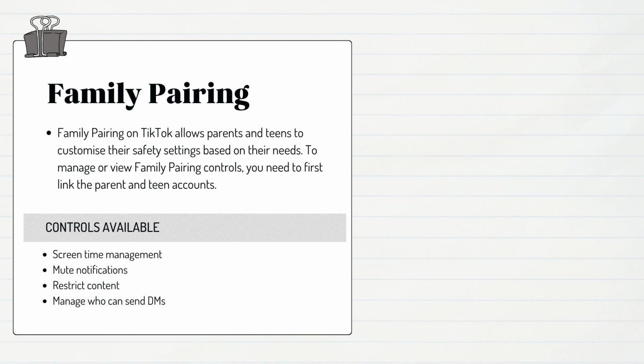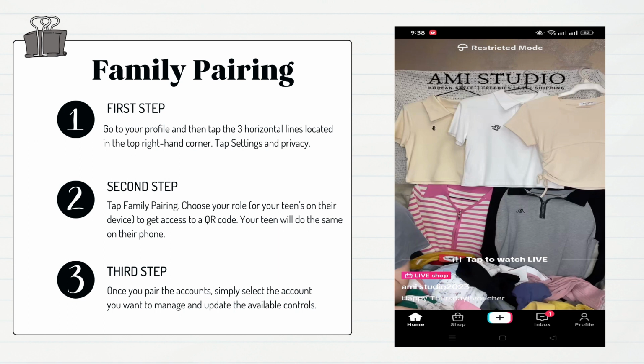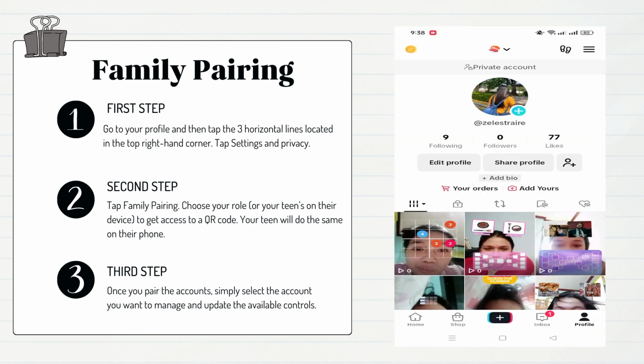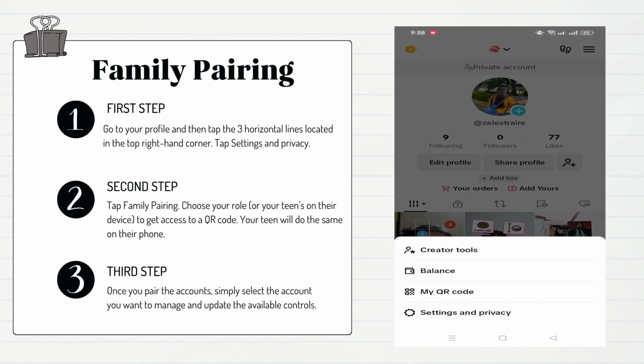First off, family pairing. Family pairing on TikTok allows parents and teens to customize their safety settings based on their needs. To manage or view family pairing controls, you need to first link the parent and teen accounts. Step 1. Go to your profile and then tap the 3 horizontal lines located in the top right-hand corner. Tap Settings and Privacy.